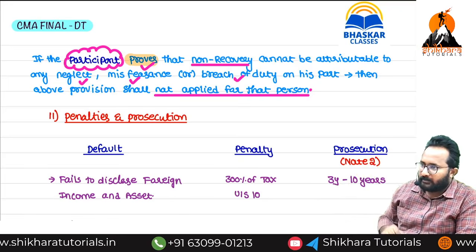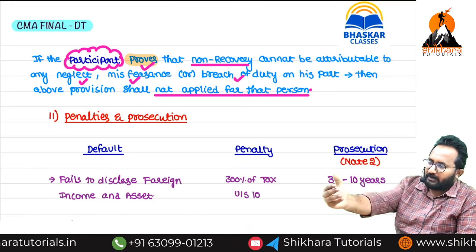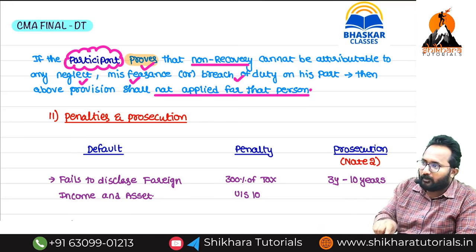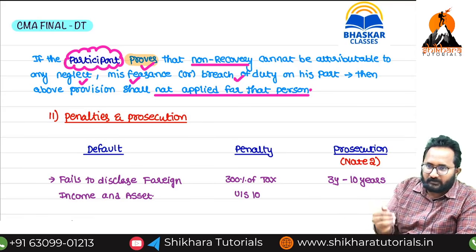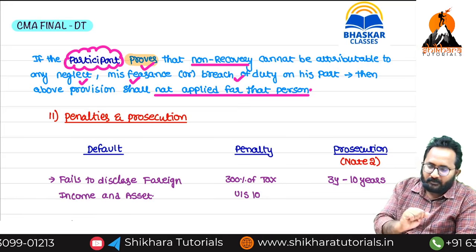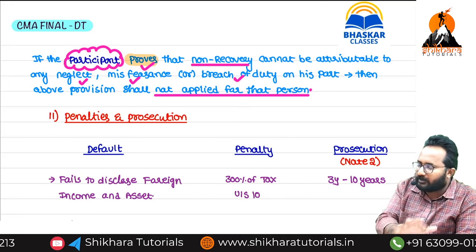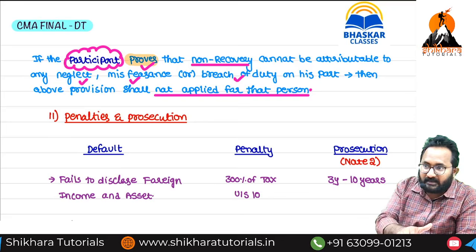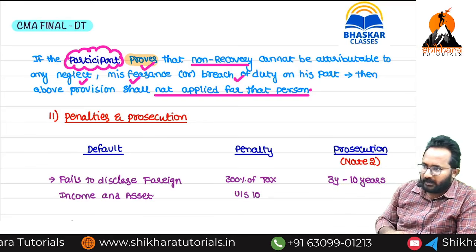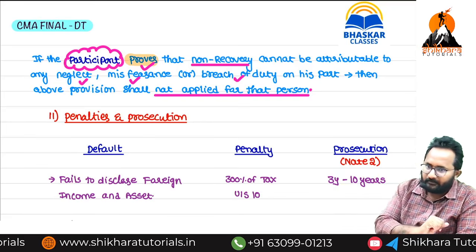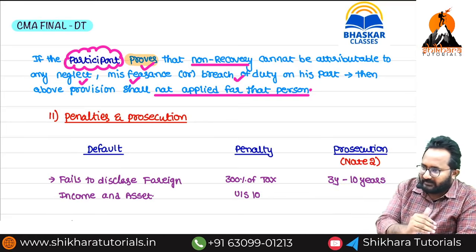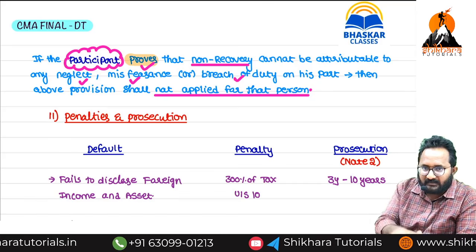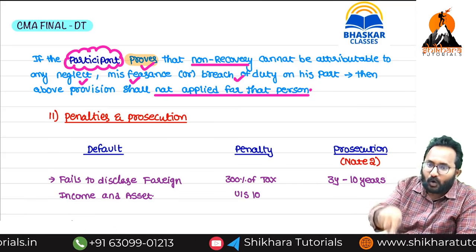Sir, while computing any undisclosed income, can we give any deduction? No. But in case of immovable property, proportionate to the disclosed amount, we can give it as a deduction. Which value do we have to take? Stamp duty value or fair market value? Fair market value. On which date? The AO identified year, starting day. Now, can you tell me, assessment can be completed within how many years? 2 years, from the end of the financial year in which the AO sends the notice.